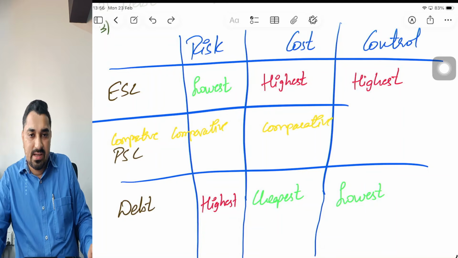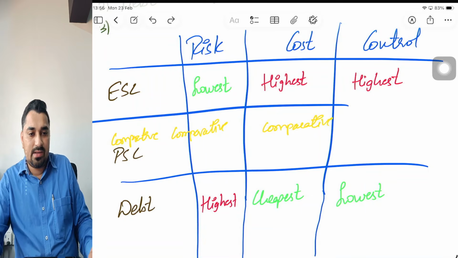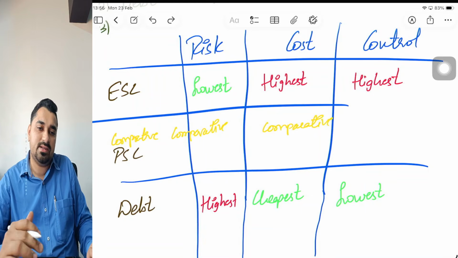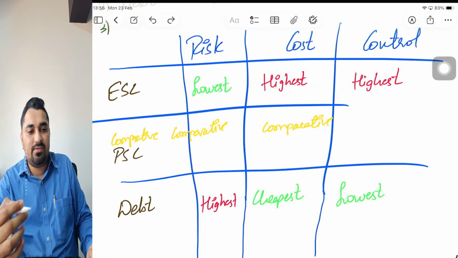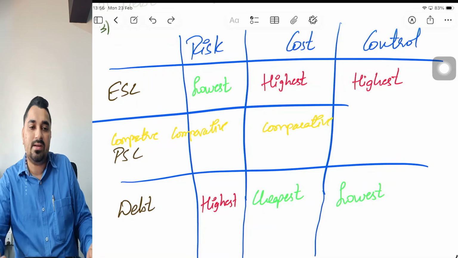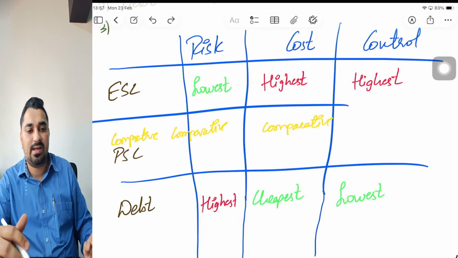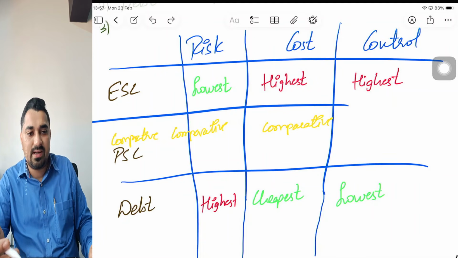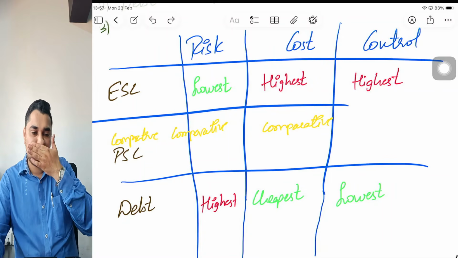Coming to equity share capital, it has lowest risk. Why? Because equity shareholders, the statutory, the law says the equity shareholders do not have any right to come and demand dividend payment from you. Payment of dividend is entirely at the discretion of the company. The second thing is that there is no commitment of principal repayment towards equity shareholders. Equity shareholders will only come and ask you money for their repayment only in case of liquidation. Until and unless the company is in a running position, equity shareholder will not have the right to come and ask you their capital back.